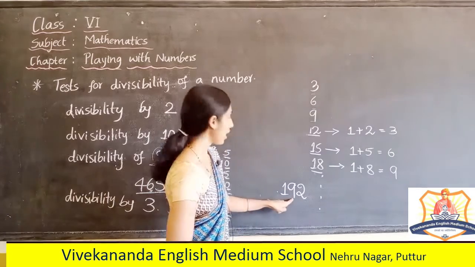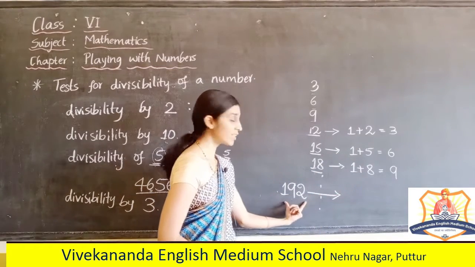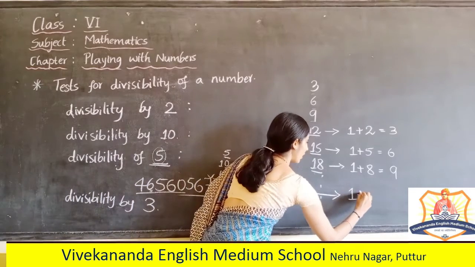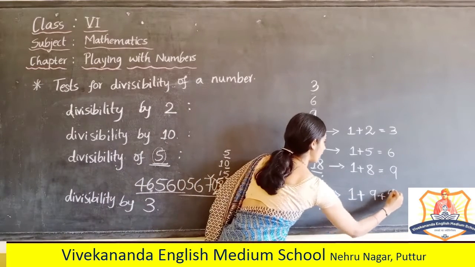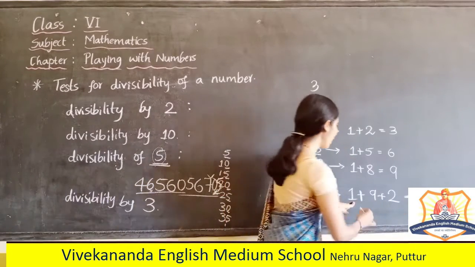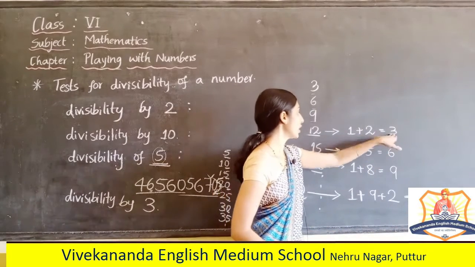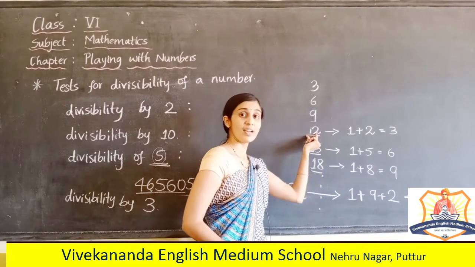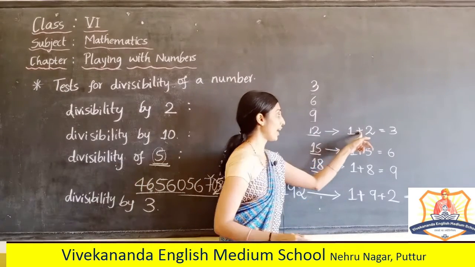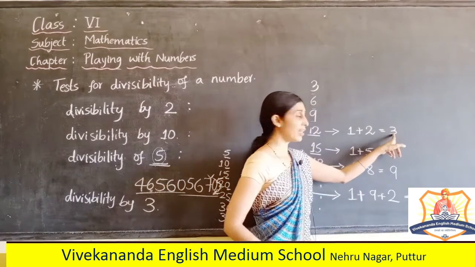If I take this 192, let me follow the same pattern for the 3-digit number. 1 plus 9 plus 2. What is the answer? 9 plus 1, 10. 10 plus 2 is 12. So, if I add the digits of the given number, the sum that I am getting here is divisible by 3.